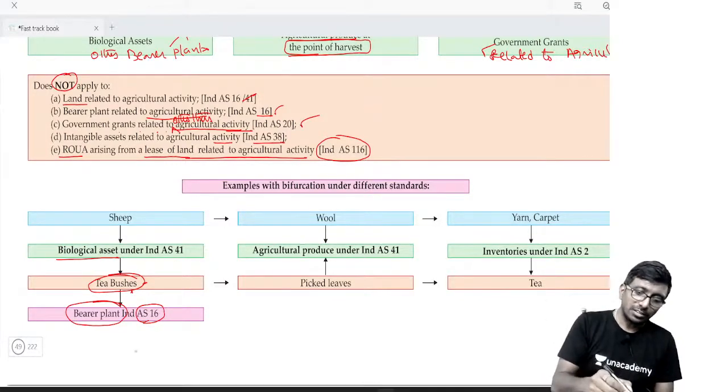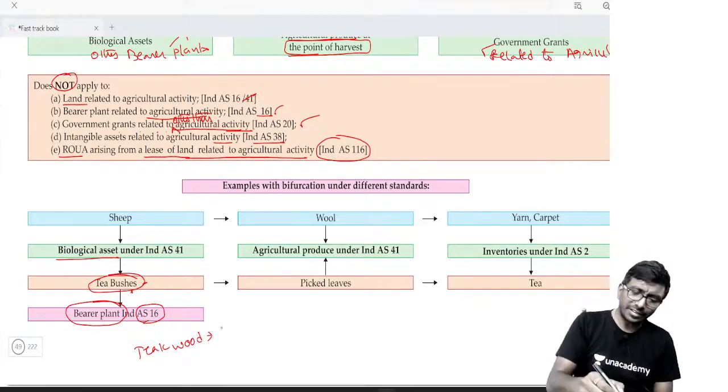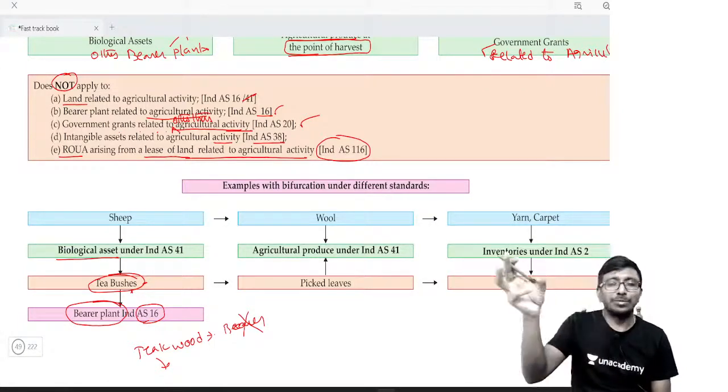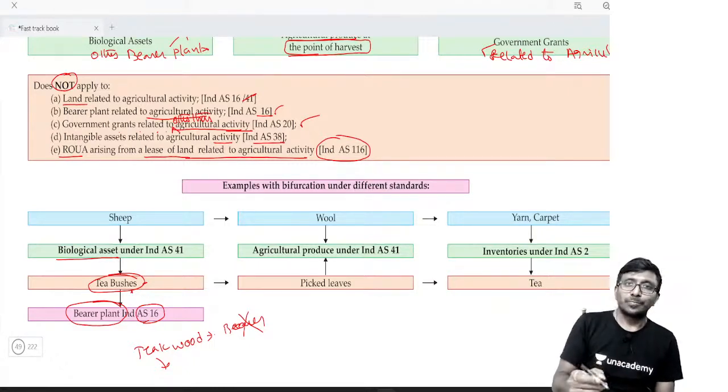Say, for example, teak wood. Teak tree is not a bearer plant. Why, sir? Teak fruits will not come, correct? Teak leaves will not sell. The plant itself will be sold in the future as a produce. The tree itself is the produce to me, right? That's why the bearer plant definition does not satisfy.